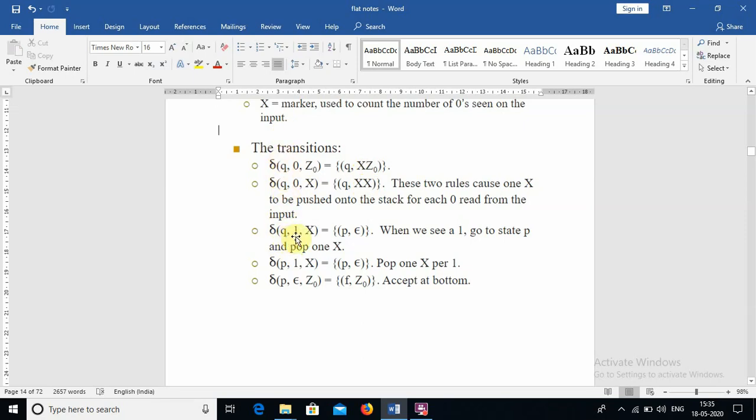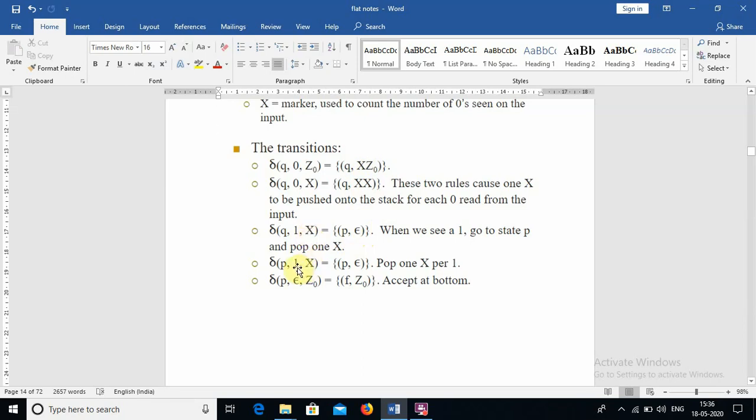When we find 1 as an input with x on the stack, we can do nothing. That is, we cannot push anything into the stack. Here we can push x z0, we can push xx. Here we didn't push anything. We just pop the values from the stack x, but we do nothing. We don't push anything here.